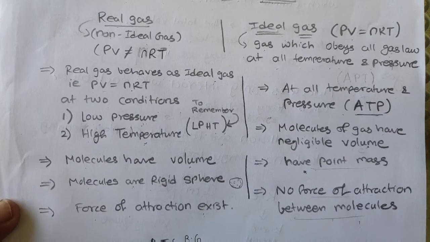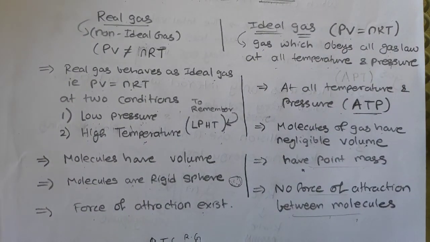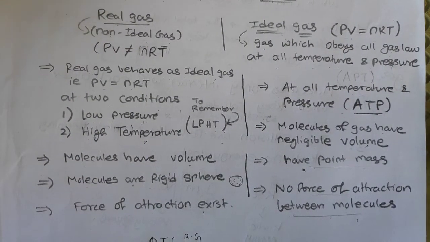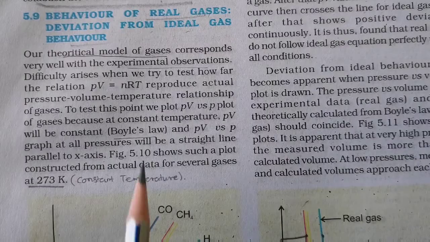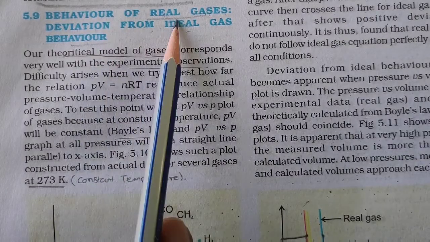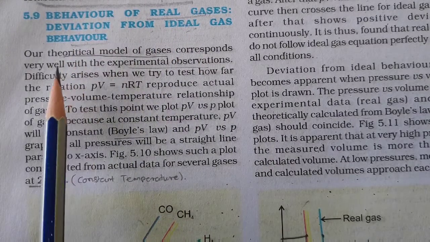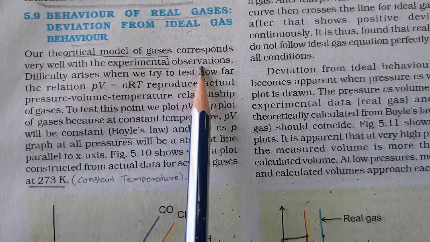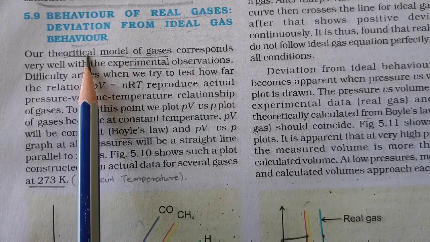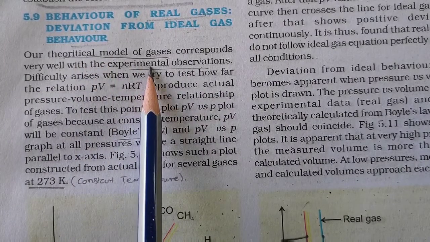Now, how do they behave? That we will go through a graph, that is the deviation. For that, we will go through your textbook graph number 1. Now, this is the topic we were discussing, behavior of real gas, deviation from the ideal gas behavior. Our theoretical model of gases corresponds very well with the experimental observation. When we talk about the theoretical model, we mean ideal gas, and experimental means real gas.